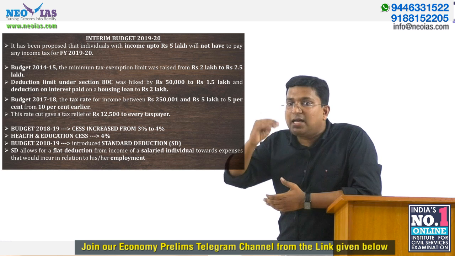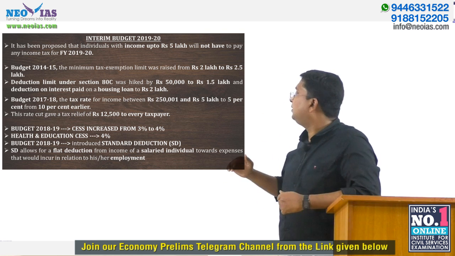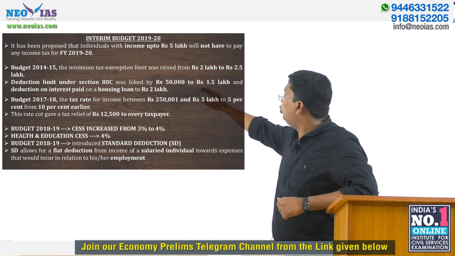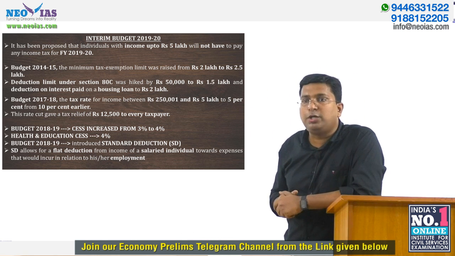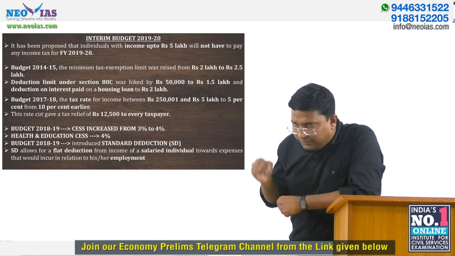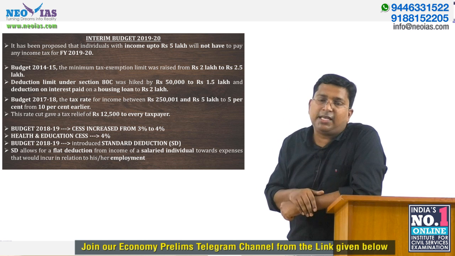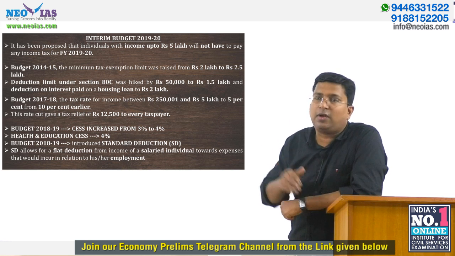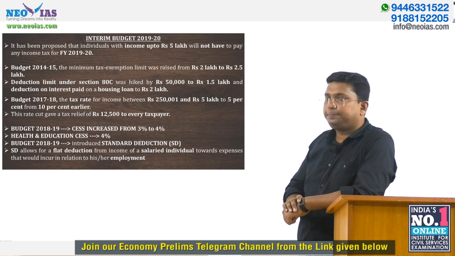That deduction limit under Section 80C has been increased by 50,000 to 1.5 lakh. That is one important point to note down. So in 2014-15, the government increased the Section 80C deduction limit from 1 lakh to 1.5 lakh.